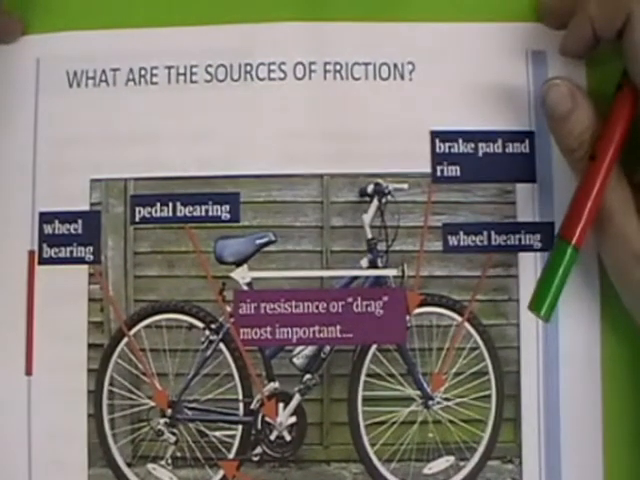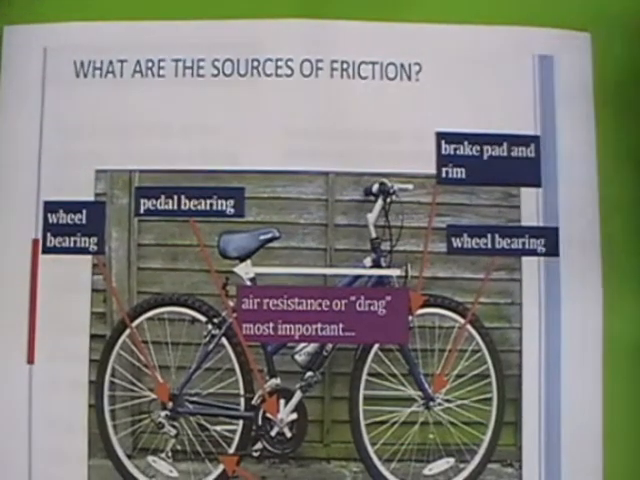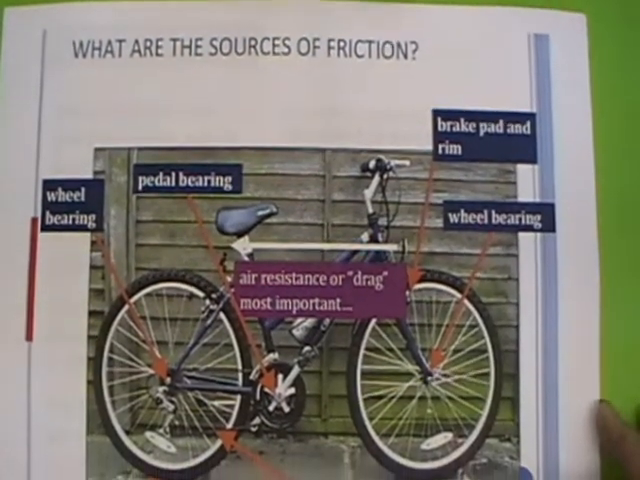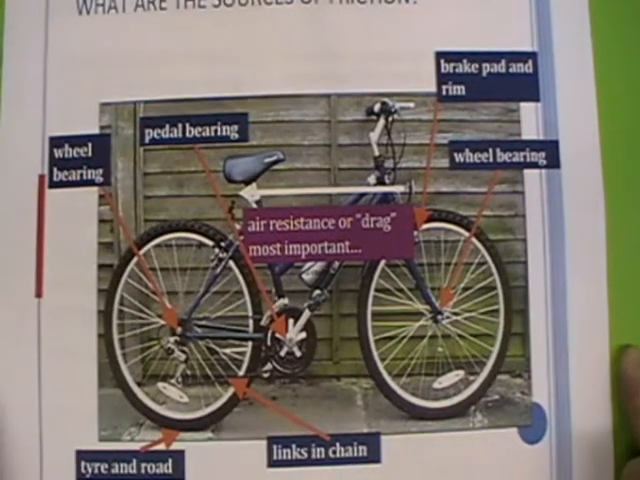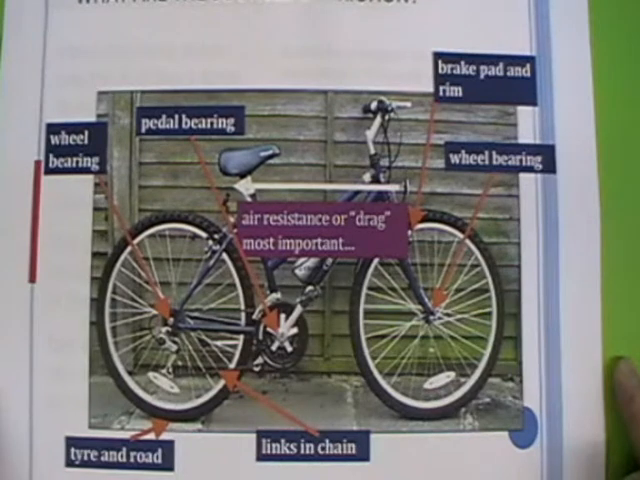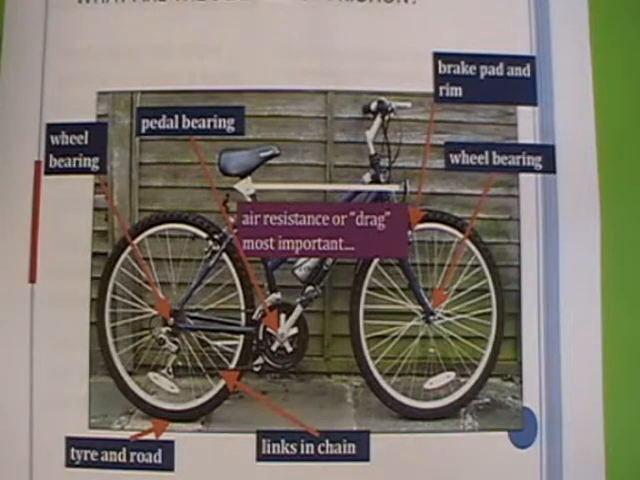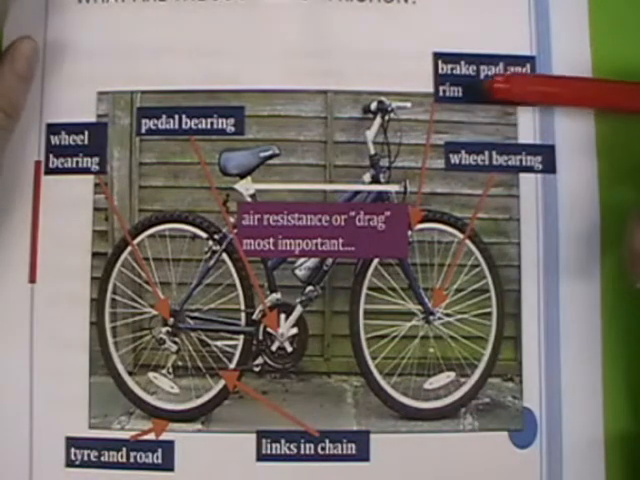Okay, sources of friction. This is just one example, and this is an example of a bicycle. And I'll push it up a wee bit so you can see the whole thing. And you can see all the places there where friction acts. Now, some of those are obviously for a reason. In fact, most of these are obviously for a reason. And then sometimes you get friction where you don't really want it. So I'll just show you a few places.